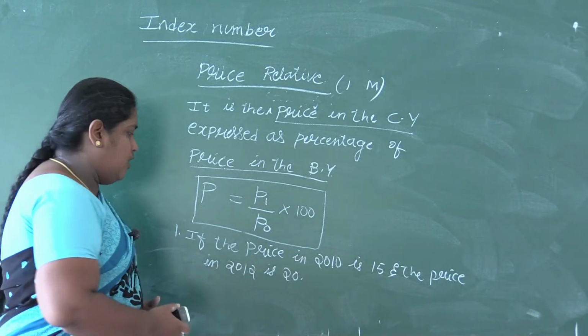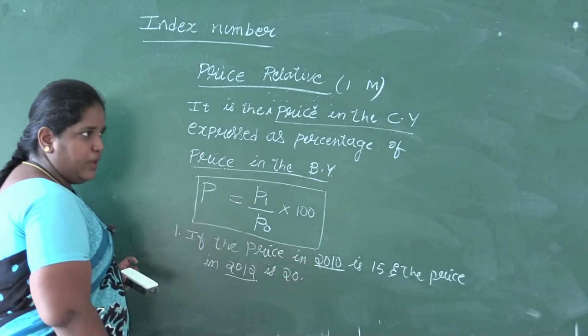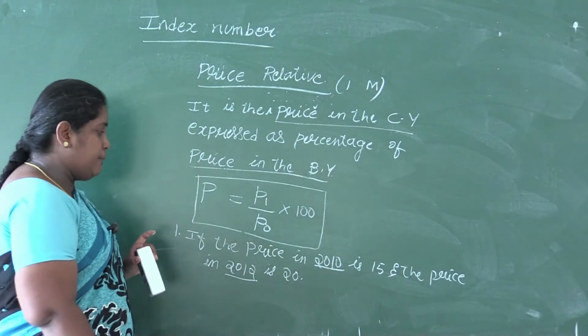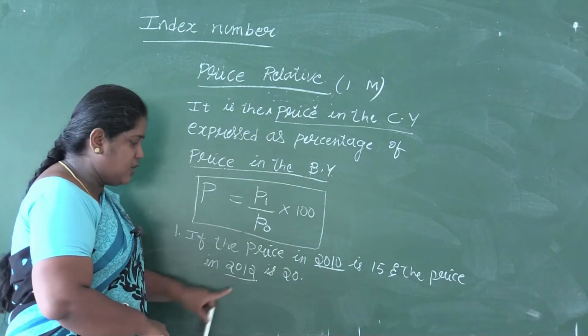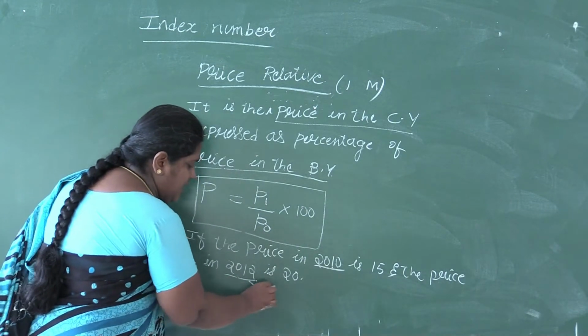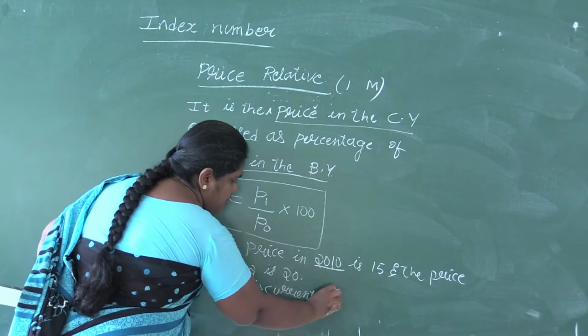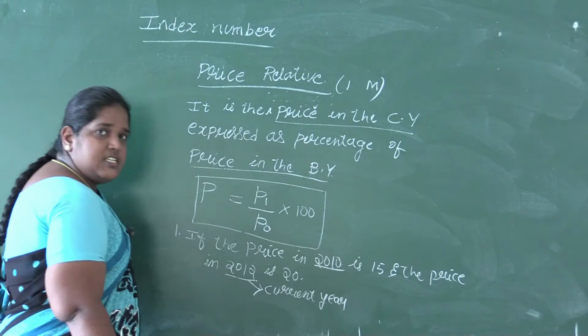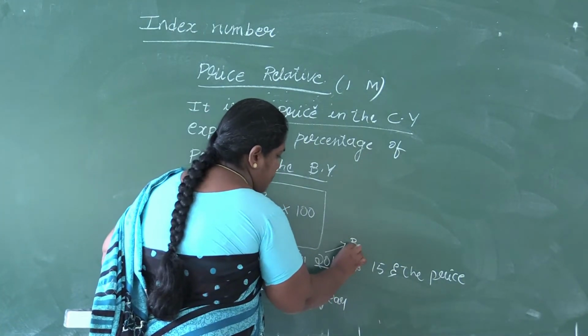In this one, we have got 2010 and 2012. The year which is more, here 2012, we will take as the current year. And the year which is lesser, the smaller year, is the base year.